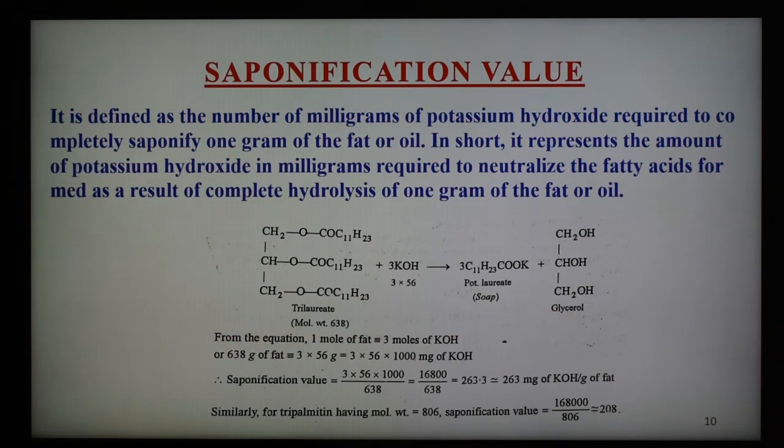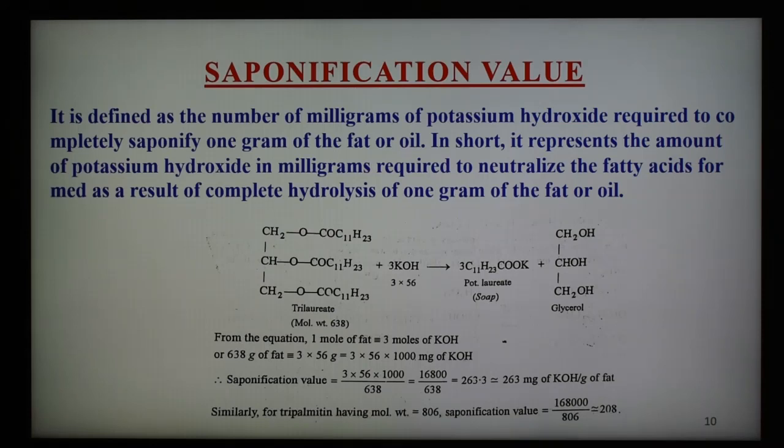Second important value is the saponification value. This saponification value is defined as the number of milligram of the potassium hydroxide required to completely saponify 1 gram of the fat or oil.